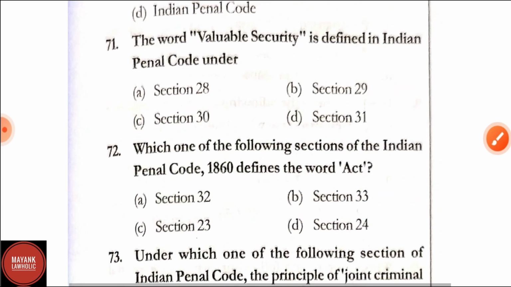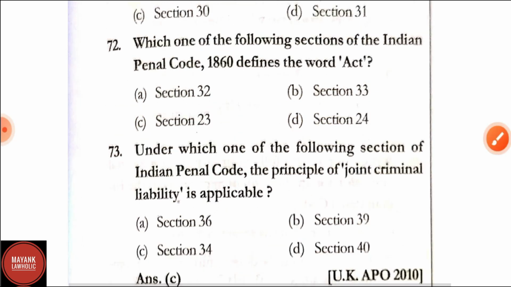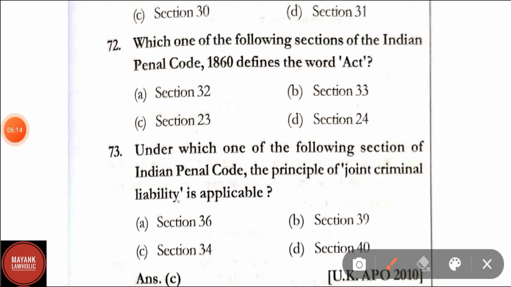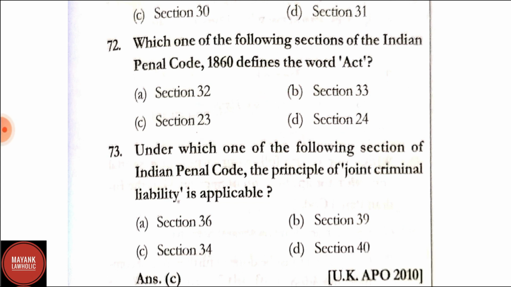Question number 71. The word valuable security is defined in IPC under? Correct answer is section 30. Question number 72. Which of the following sections of IPC defines the word act? Option A, section 32, option B, section 33, C, section 23, and D, section 24. Here the correct answer is option B, that is section 33.